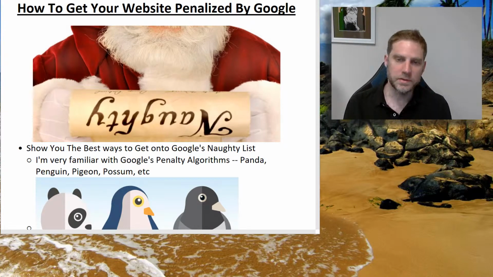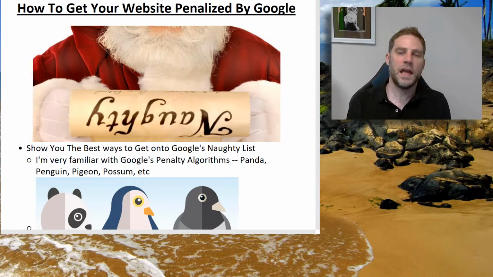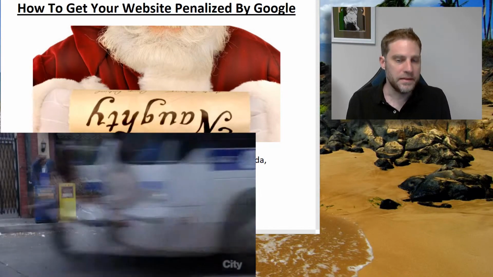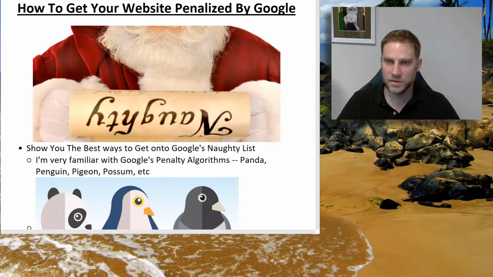I'm very familiar with Google's Panda and Penguin and Pigeon and Possum, etc. penalty algorithms, or just algorithms in general. I've studied this heavily, and so I know some of the most common ways that people get hit by these things. And by understanding that, you can understand how to avoid it, because sometimes it's not obvious that this is actually affecting you. I'm going to talk about that more in a second.